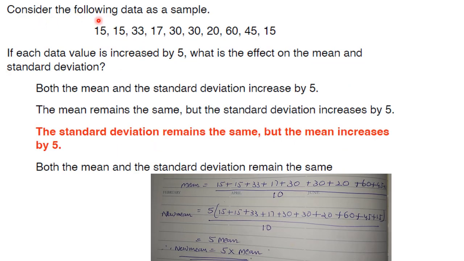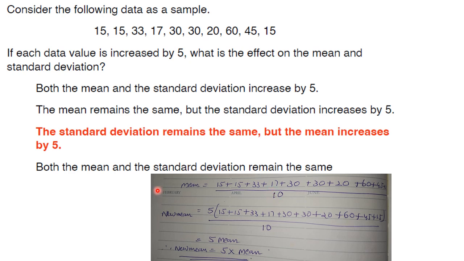Then next one. Consider the following data as a sample. So they have given a few numbers over here. If each data value is increased by 5, what is the effect on mean and standard deviation? So this is the mean. Mean, how do you take it? You add all the given data and divide by the number of items. So how much will it be? 15 plus 15 plus 33 plus 17 plus 30 plus 30 plus 20 plus 60 plus 45 plus 15, the whole divided by 10 will give you the mean.